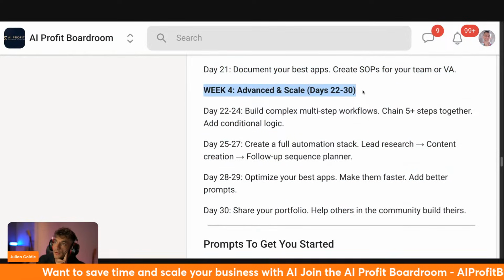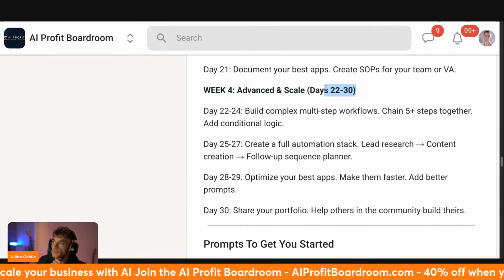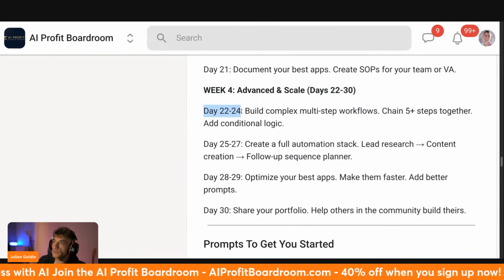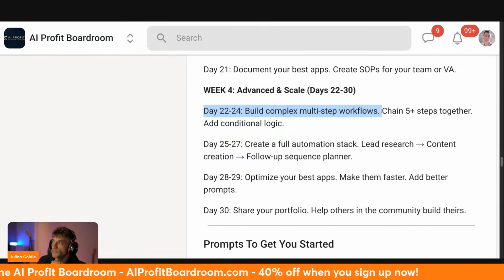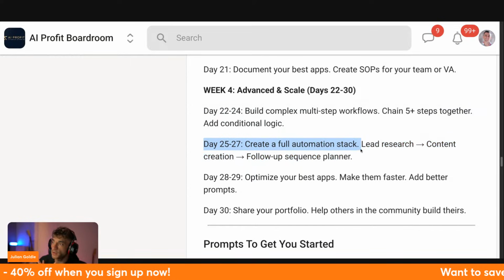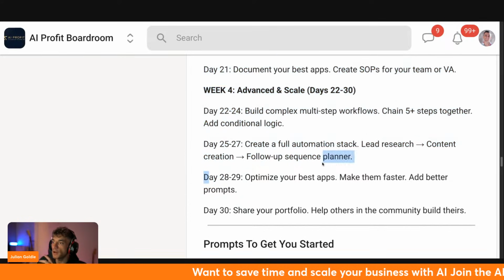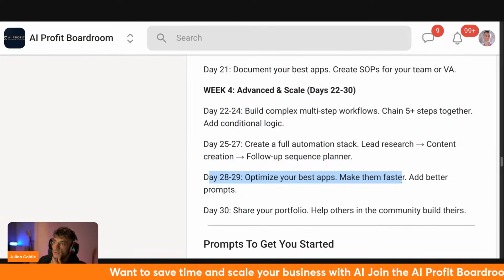And then week number four is like, you want to advance and scale. So this is days 22 to 30. So day 22 to 24, build complex multi-step workflows, chain about 5 steps together, add some conditional logic as well. And then day 25 to 27, create an automation stack: lead research, content creation, follow-up sequence planner. Day 28 to 29, I would optimize your best apps, make them faster, add better prompts.